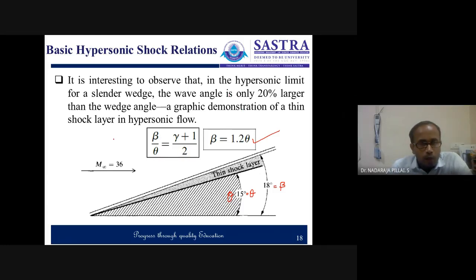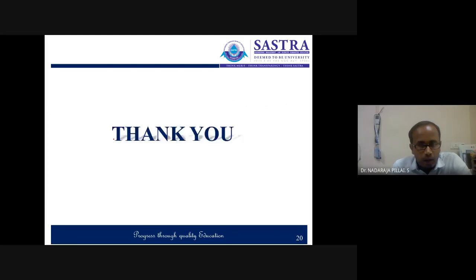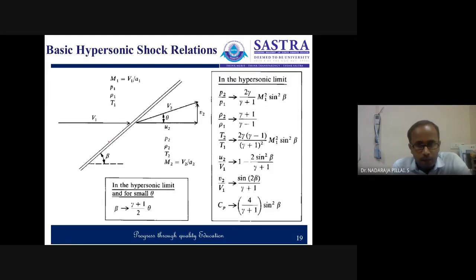Now, here we will have a summary. Say this is a shock wave, and we started with the upstream as 1 and downstream as 2, and we have M1, P1, rho 1, T1, and then P2, rho 2, T2, M2.